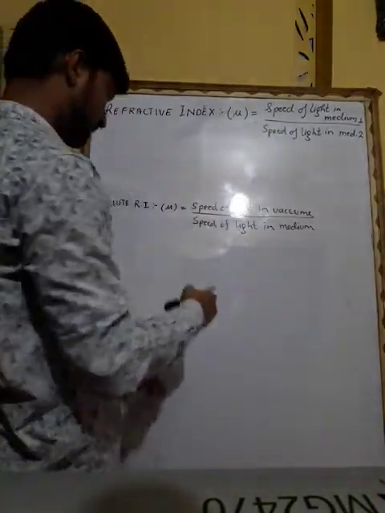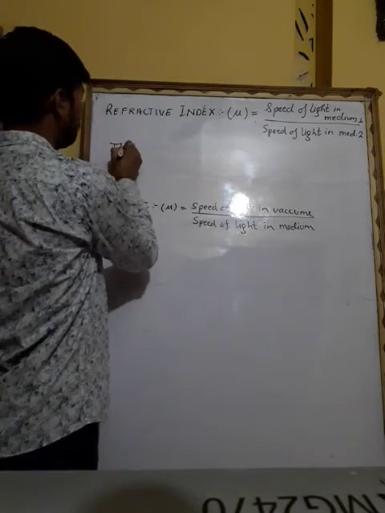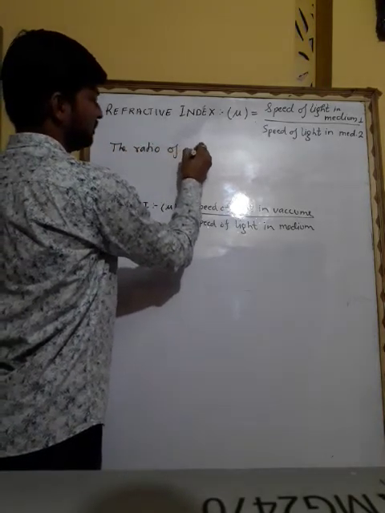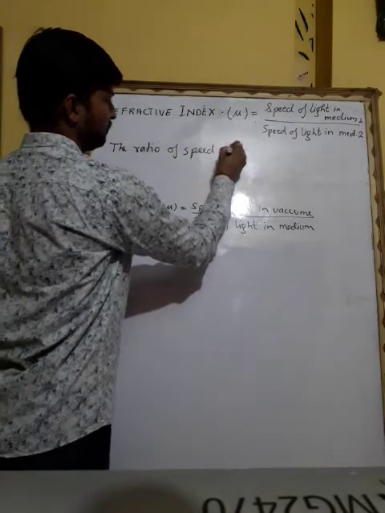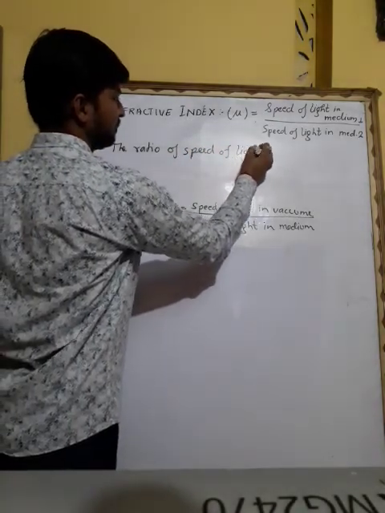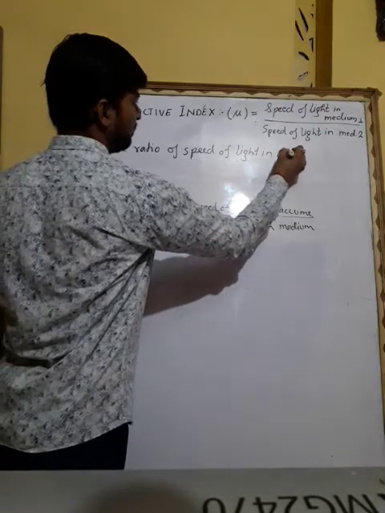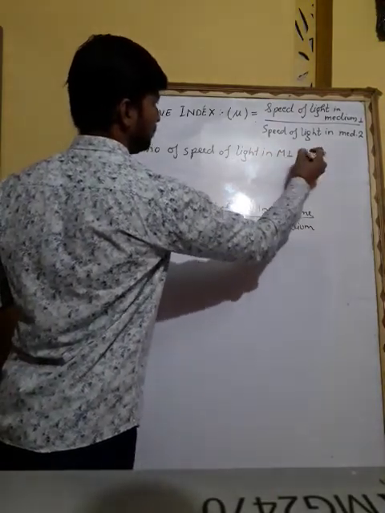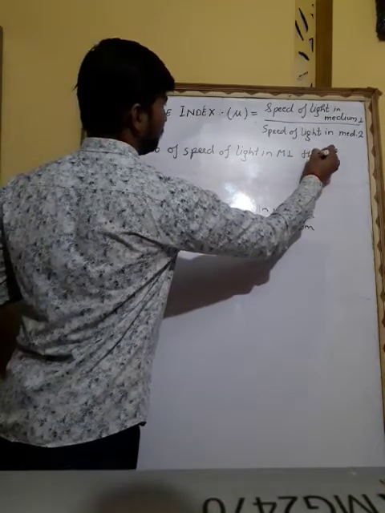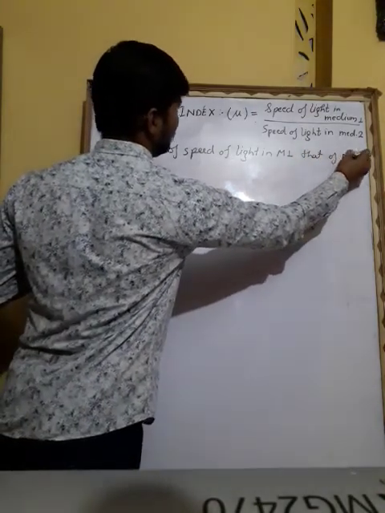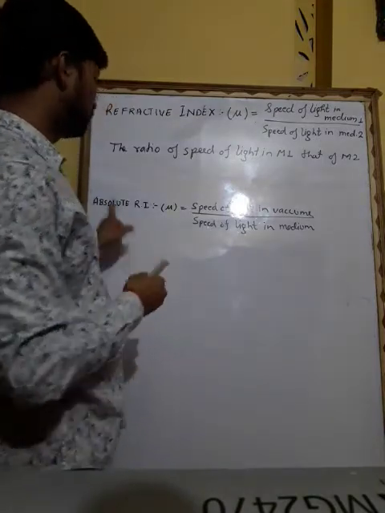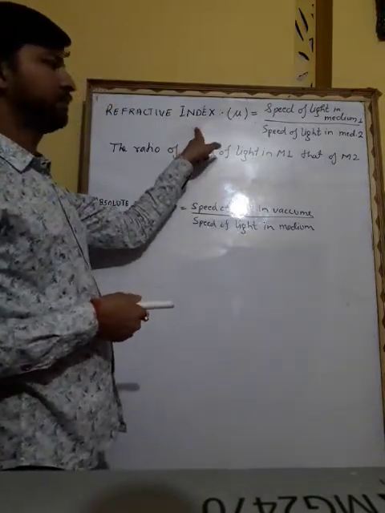The definition is that the ratio of speed of light in medium 1 to that of medium 2. M1 is medium 1 and M2 is medium 2. Now this is refractive index.